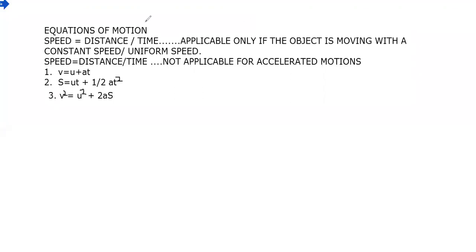These three equations of motion are what we require to solve all the problems. Now here you will ask me what all these terms are.